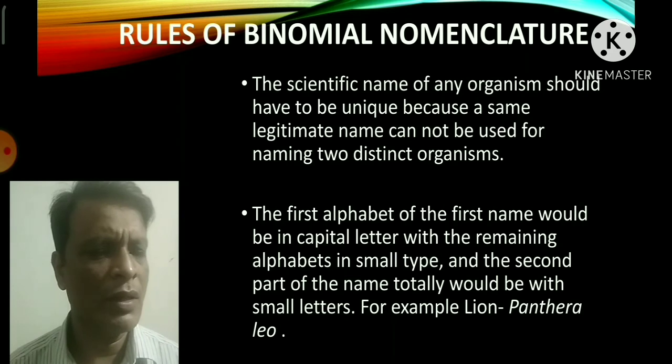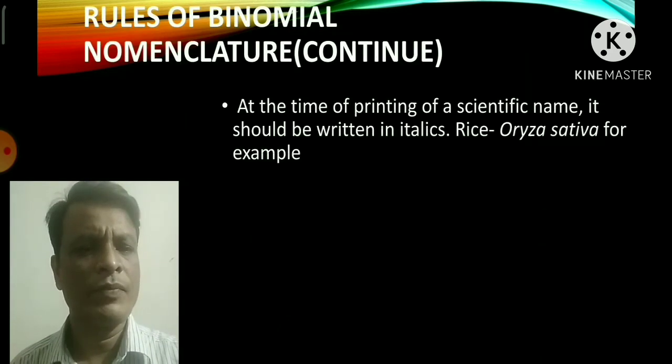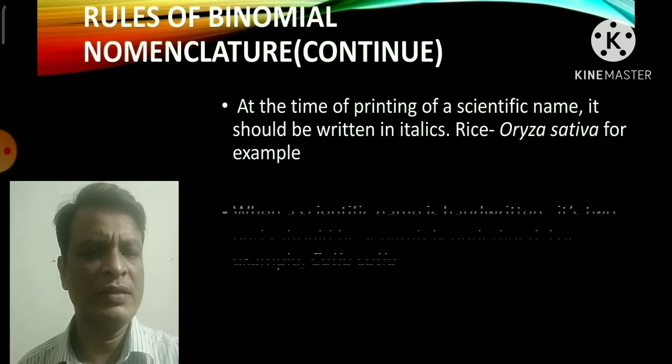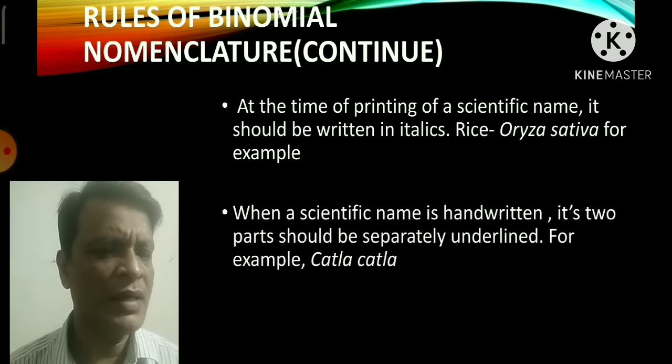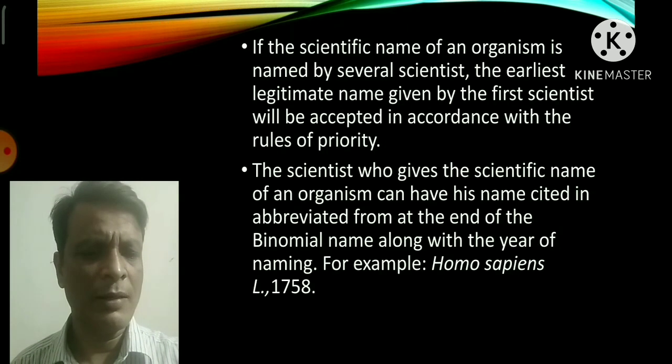For example, lion, Panthera leo. At the time of printing, a scientific name should be written in italics, for example, rice, Oryza sativa. When a scientific name is handwritten, its two parts should be separately underlined, for example, Katla katla.